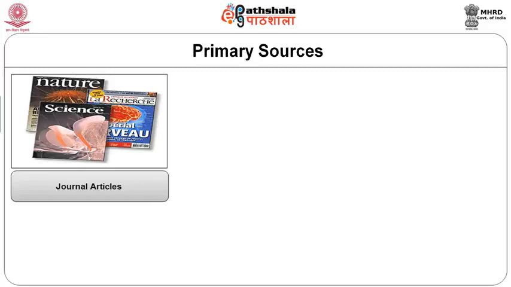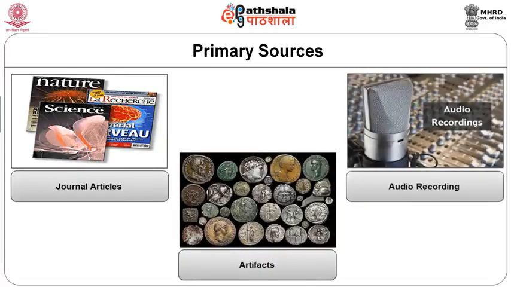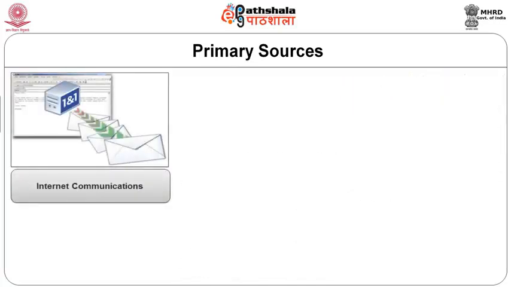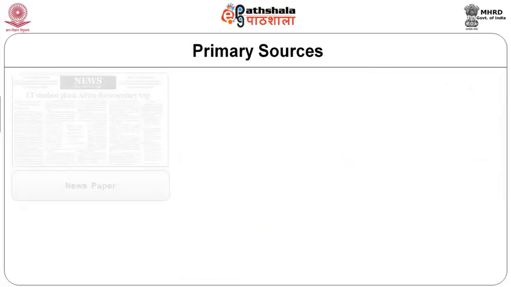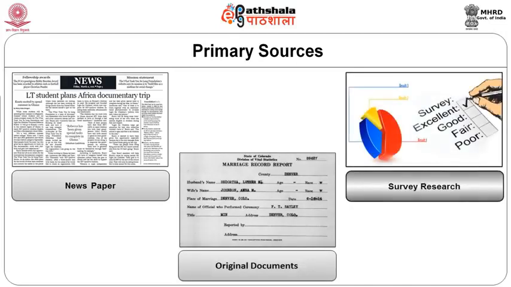They are usually the first formal appearance of information, either in physical or print or electronic format, and in this case we call it web format. Some examples are journal articles, artifacts like some coins, audio recordings like radio programs, internet communications, email, listservs, interviews, newspaper articles or proceedings of meetings, survey research, and many such things come under the category of primary sources.